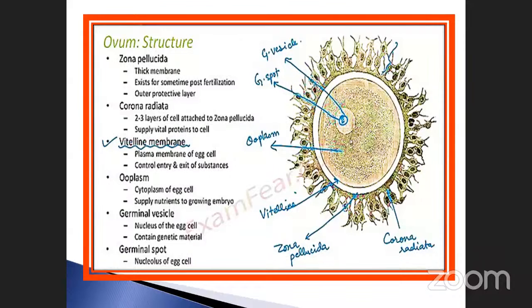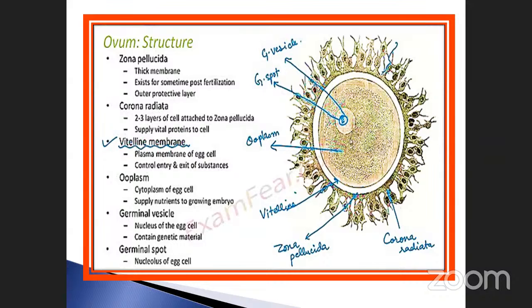The next one is called ooplasm. What is the meaning of ooplasm? It is similar to the cytoplasm of the egg. Inside the vitelline layer, the innermost egg layer, there is a space, and the space is filled with the ooplasm.